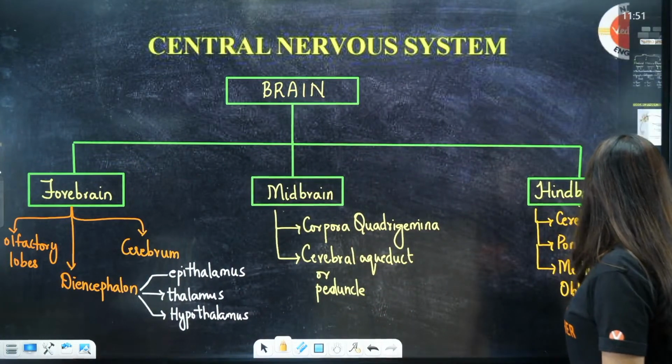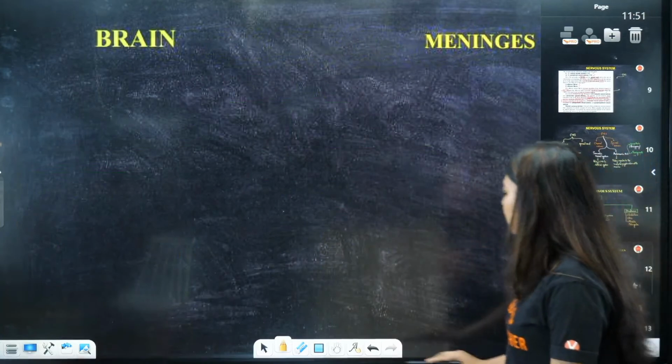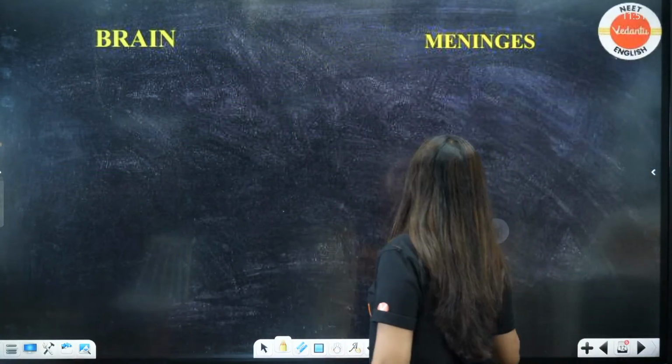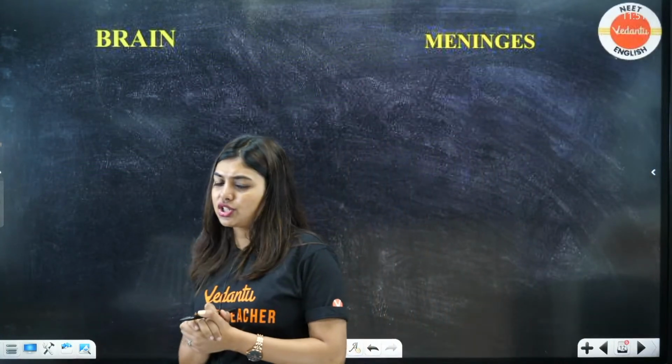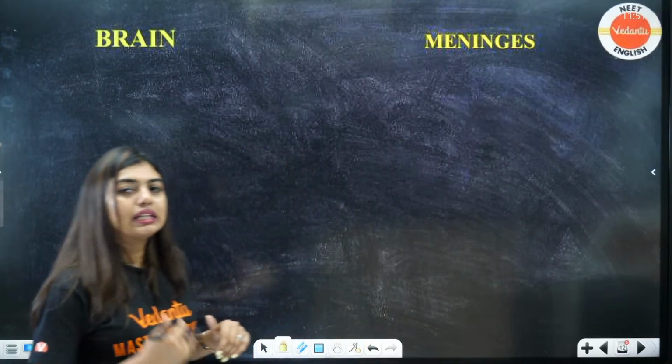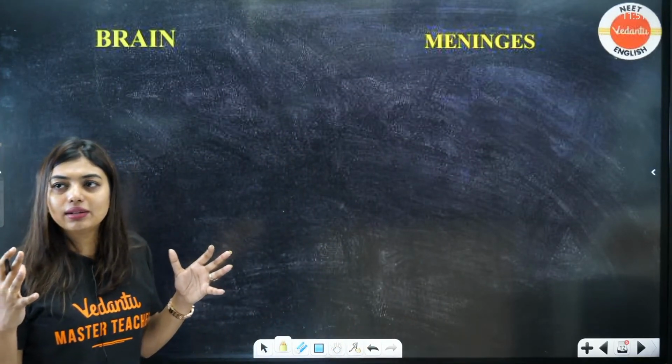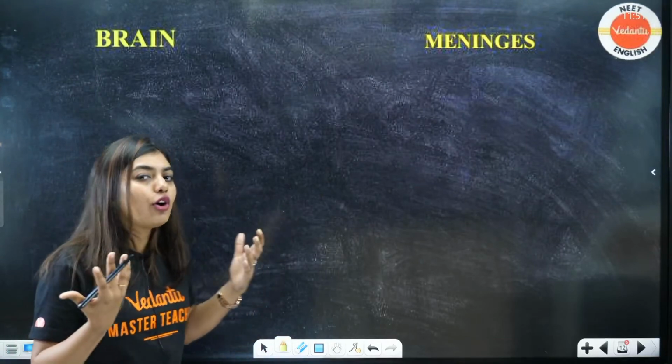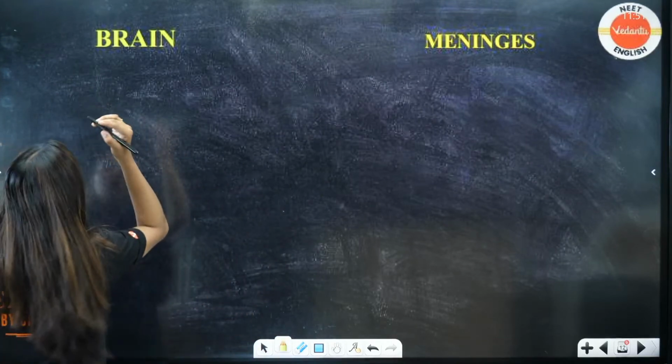Now, students, the brain. You understood forebrain, midbrain and hindbrain. Now, in the brain, the cranium is there, right? What is the cranium? Your brain box. That's how the word came: think out of the box.